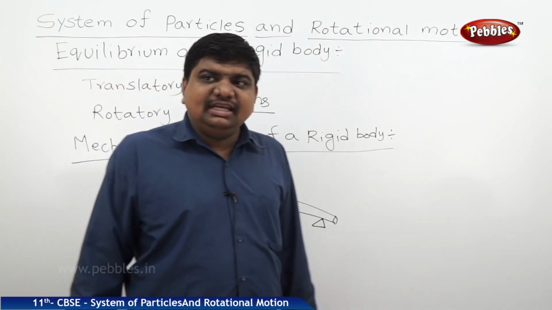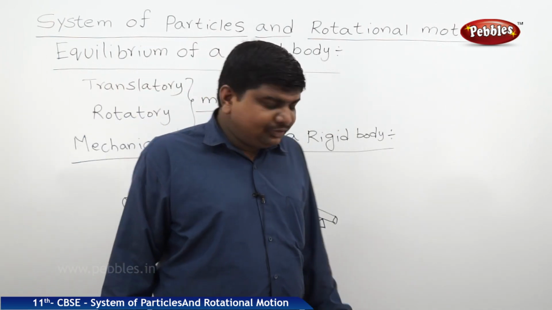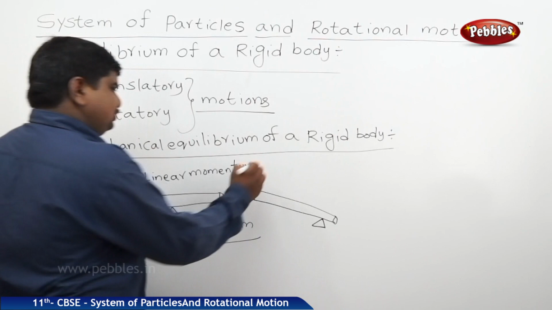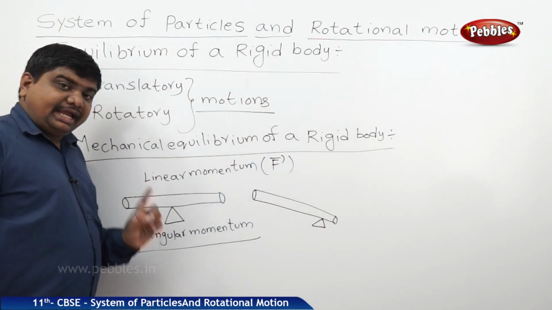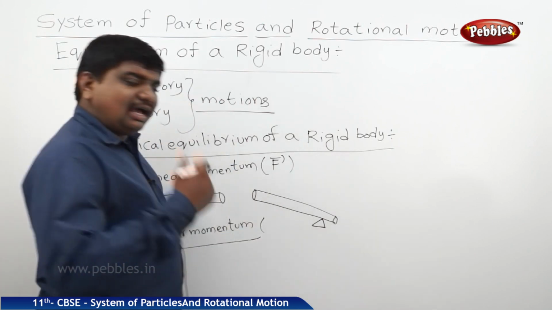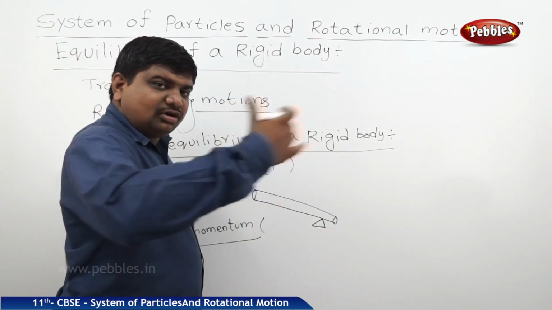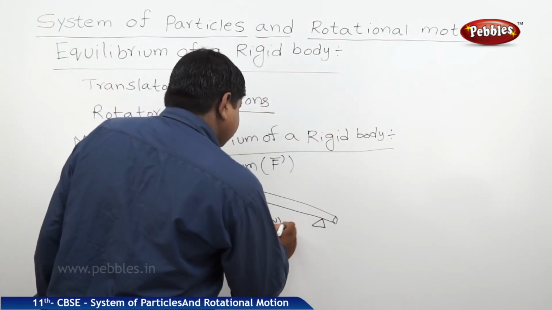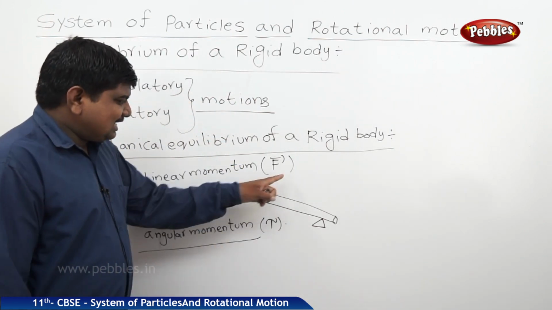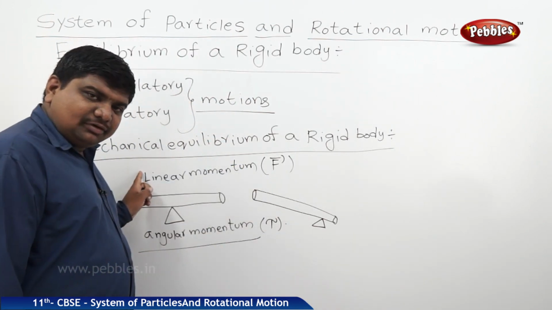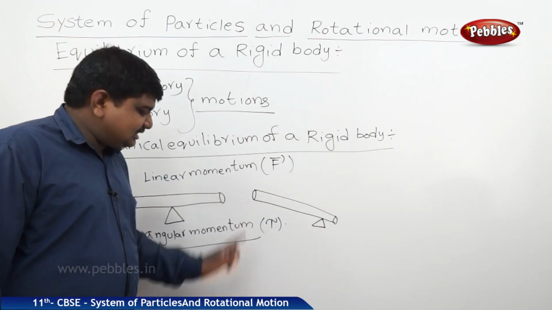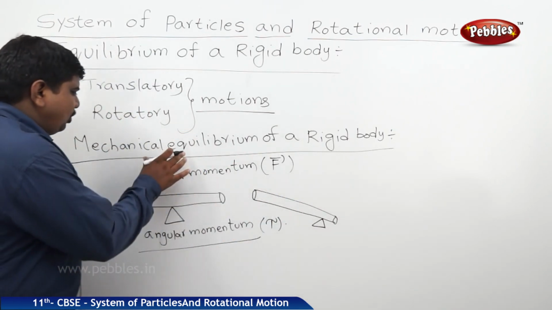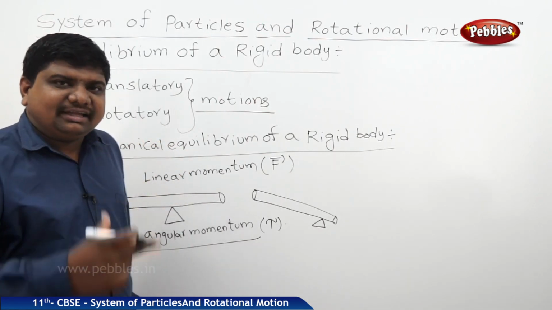Linear momentum is due to the applied external force. Angular momentum is due to the force balanced by the centripetal force. This concept leads to torques. So if the sum of all linear or external forces is 0 and the sum of all torques is equal to 0, then the body is said to be in mechanical equilibrium.